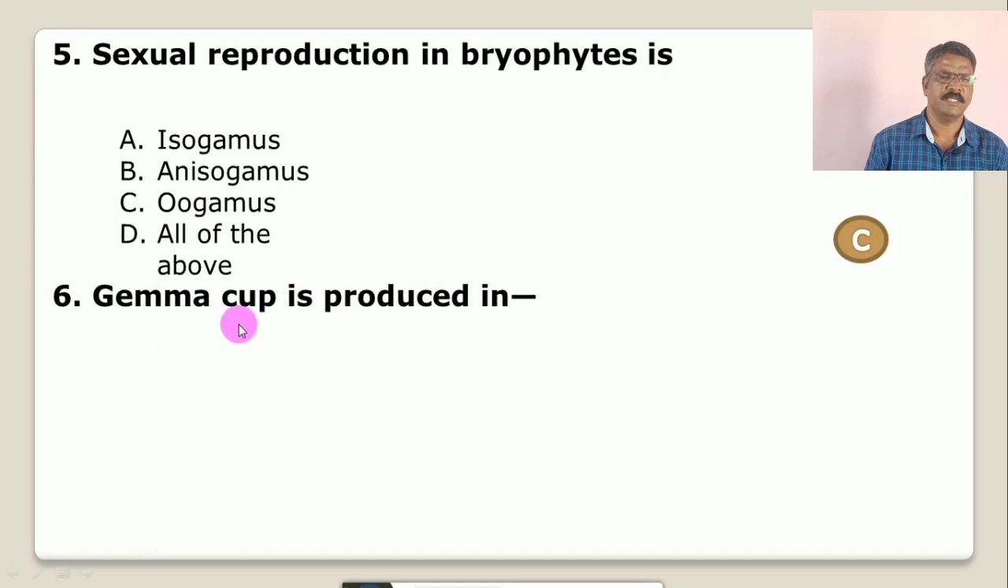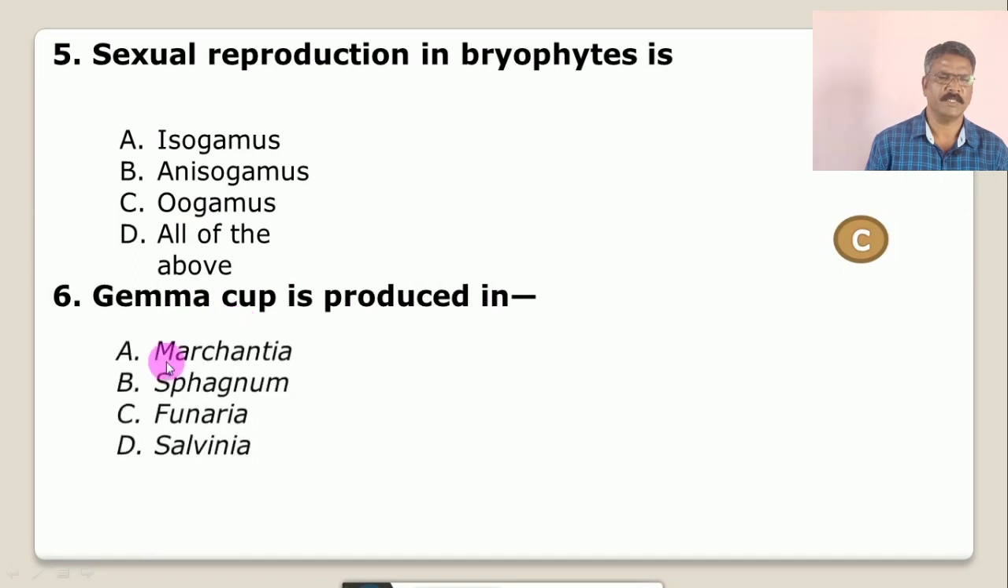Question number 6. Gemma cup is produced in, option A. Marchantia, B. Sphagnum, C. Funaria, D. Salvinia. And the correct answer is A, that is Marchantia.